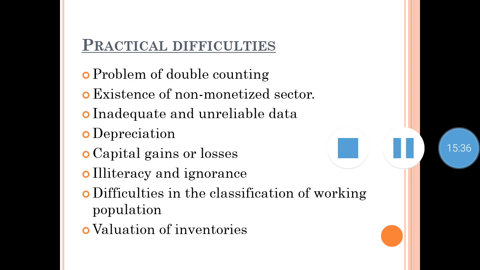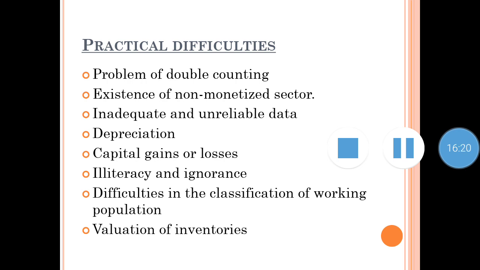Then comes difficulties in the classification of the working population. That is, we cannot determine how many people are actually working, because as we said, some services are unpaid. So even though they are working, they will not be categorized under the working population. For example, a housewife. A housewife is working 24 by 7, but whatever work a housewife is doing will not be considered as working, and therefore that activity will not be calculated. So there are also difficulties in classification of the working population.